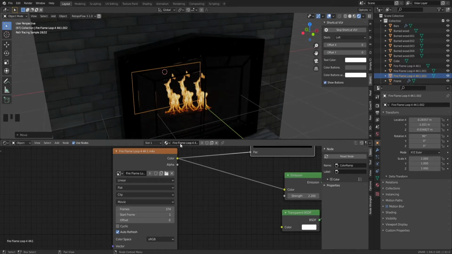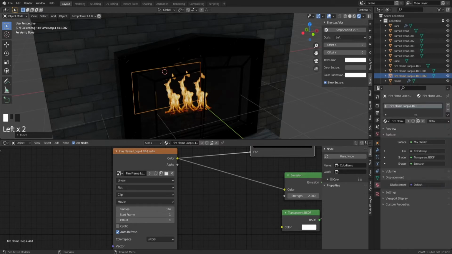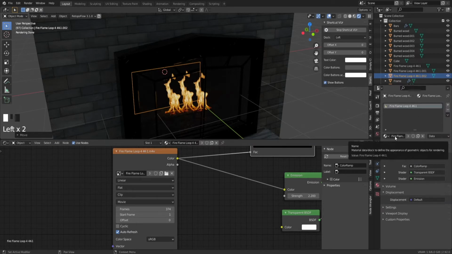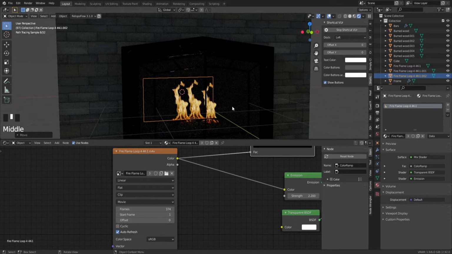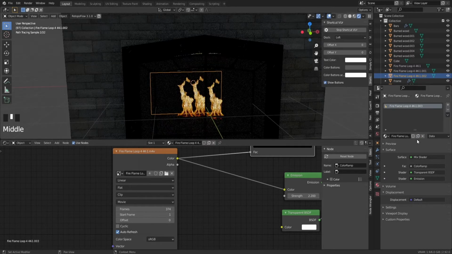So what you basically can do is, without duplicating the shader or recreating it, you can basically just make this shader on this object a new one by hitting this button. What this does, as you can see right here, now this shader with the flames is on 3 objects. However, we want every object to have its own shader, so we can edit the offset individually, basically. So let's do that by hitting this, and as you can see, this shader is only on 1. Now we go to the other one.